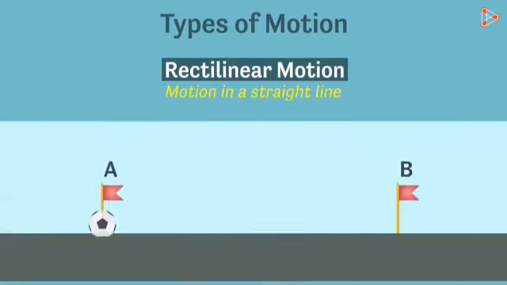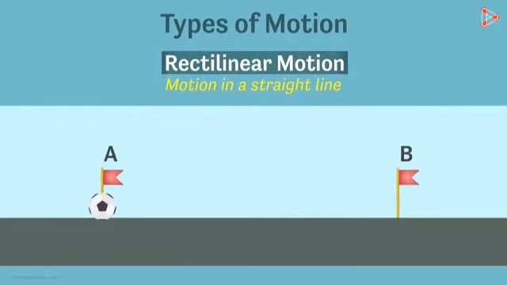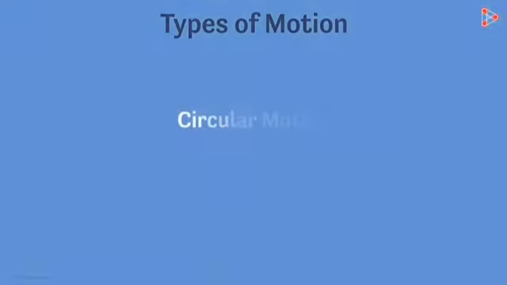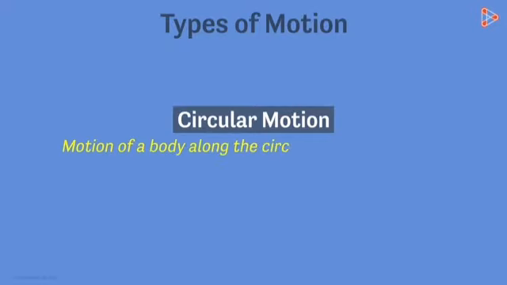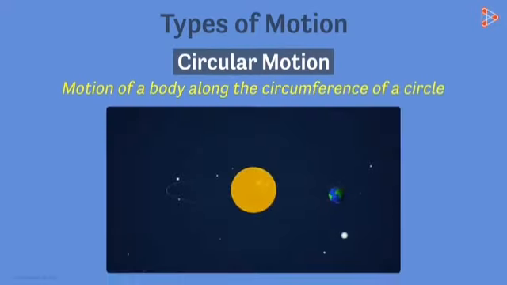Rectilinear motion is moving in a straight line. Suppose a car moves in a straight line, or you are running in a straight line, or a ball moves in a straight line. Of the types of motion, rectilinear is one. Circular motion moves on a circumference.